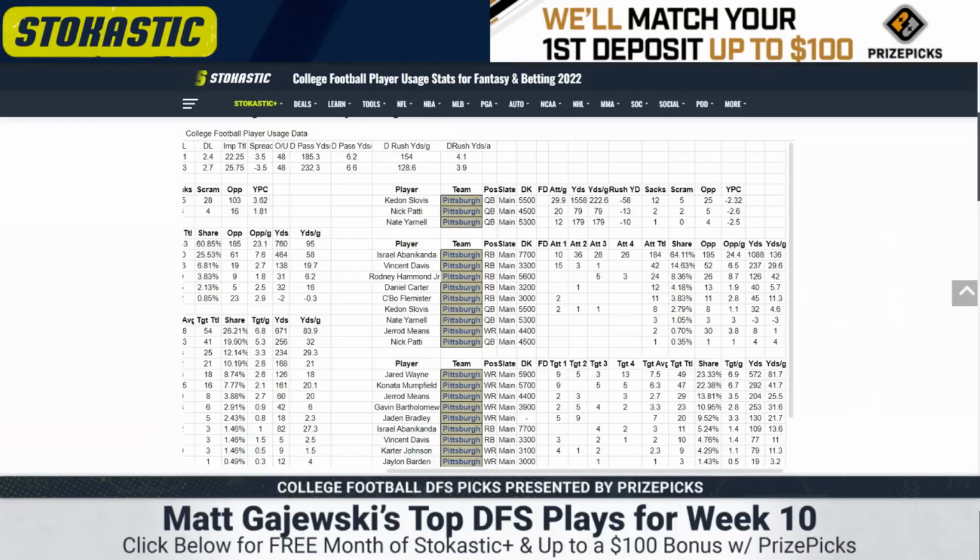He's the only one with any efficiency, 572 yards in the year. Mumfield's at 292. He's the 2. And then Bub Means is the 3 with Gavin Bartholomew rounding out the tight end position. They're all efficiently priced, but I think Wayne is pretty clearly the guy to target if you're getting a pass catcher. I probably get Mumfield 2, Means 3.